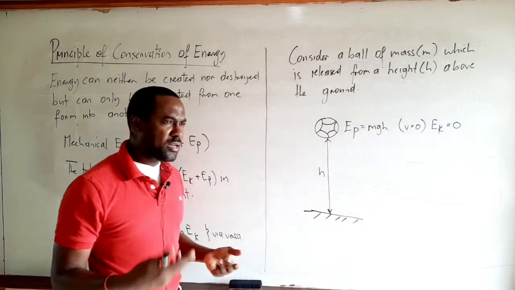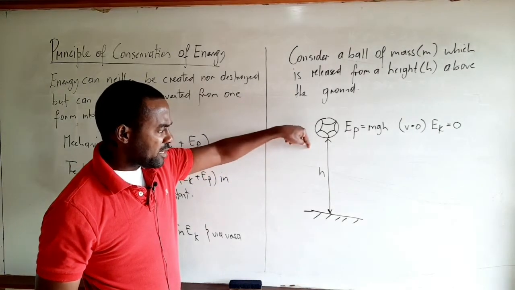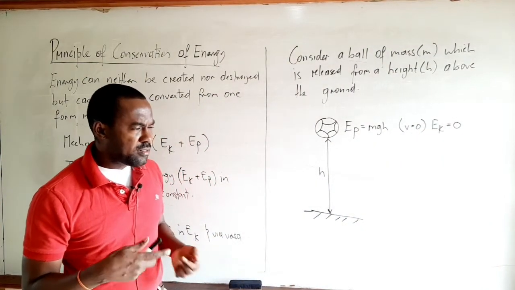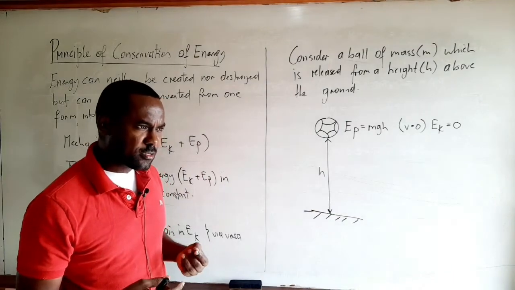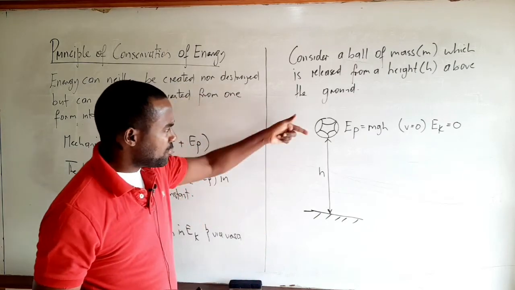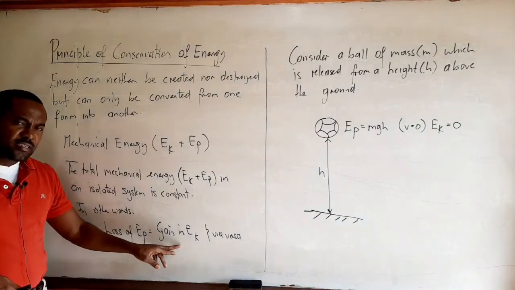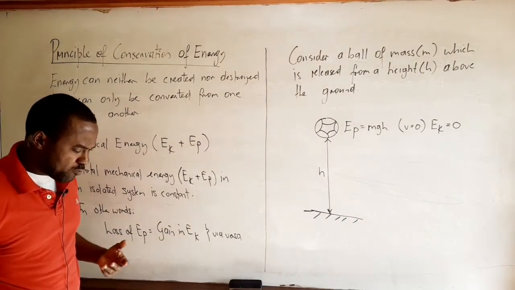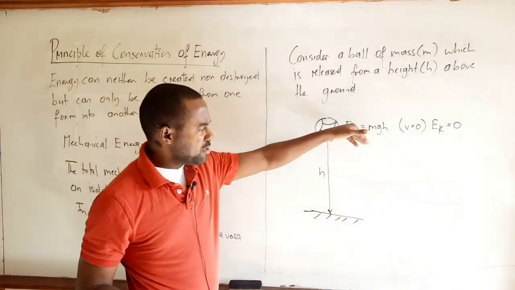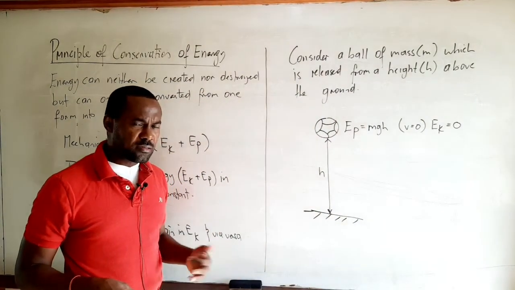Now, when the ball is released, as it falls, naturally, it loses height. So it gets closer to the ground as it falls. As it loses height, its potential energy decreases. Now, if we ignore the effects of wind resistance, then any decrease in potential energy will result in an equal gain in kinetic energy, right? And this is basically what we mean by the conservation of mechanical energy. So if the potential energy decreases by a certain amount, then the kinetic energy will increase by that equivalent amount.